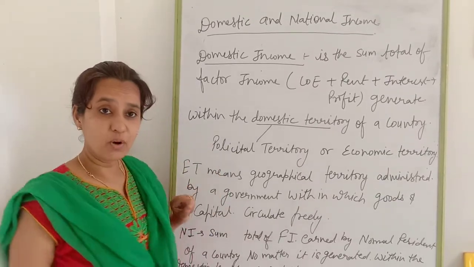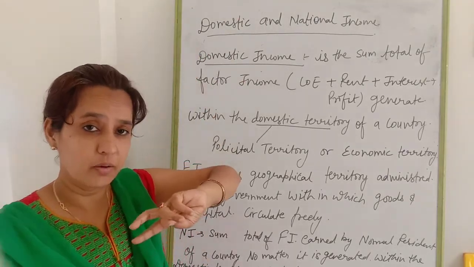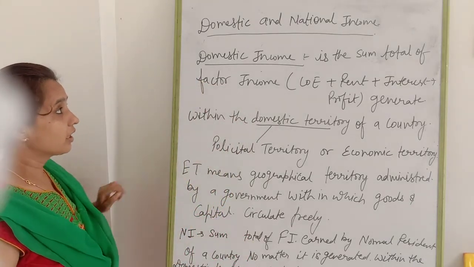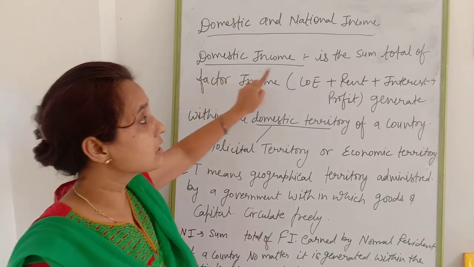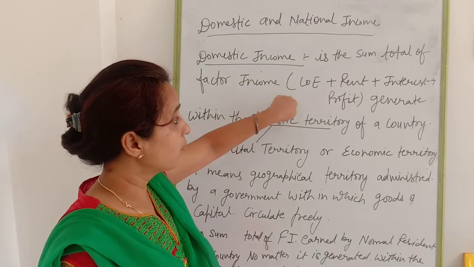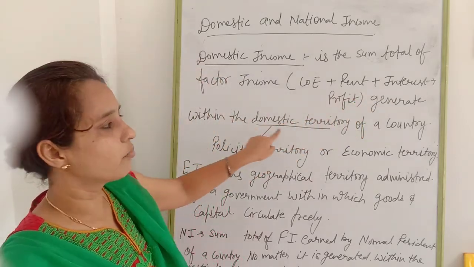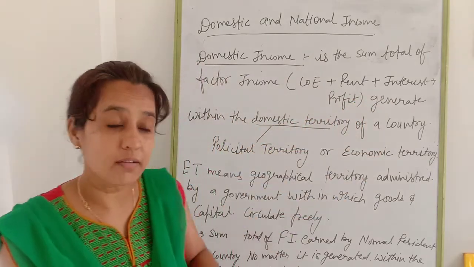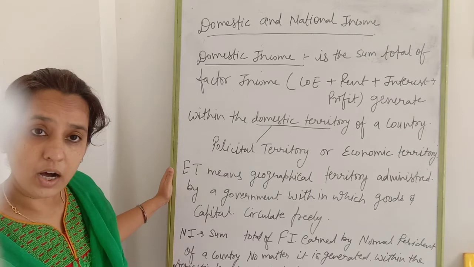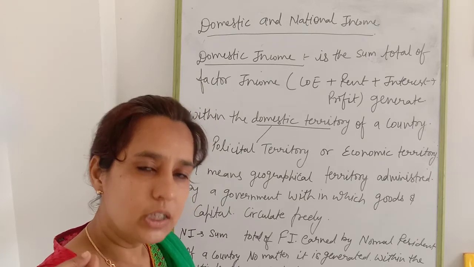Now, a very important concept while calculating national income is domestic income and national income. We have to identify which one is domestic income and which one is national income. Domestic income is the sum total of factor income, that is, compensation of employees, rent, interest plus profit, generated within the domestic territory of a country. Domestic territory means political or economic territory, that is, where our government's rule is followed.